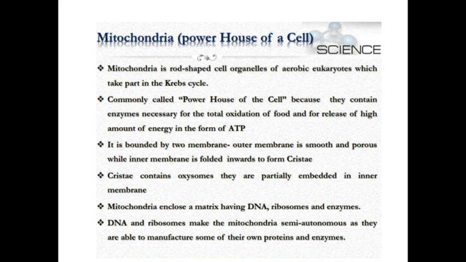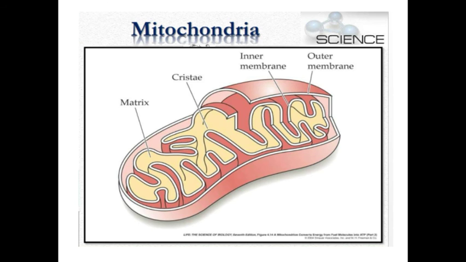The DNA and the ribosomes make the mitochondria semi-autonomous, as they are able to manufacture some of their own proteins and enzymes. It can form protein and enzymes by itself, so it is called the powerhouse of the cell. Can you understand, children? Look at the structure of mitochondria.